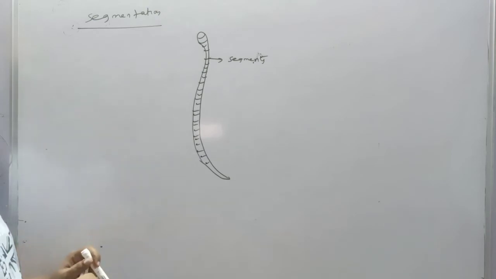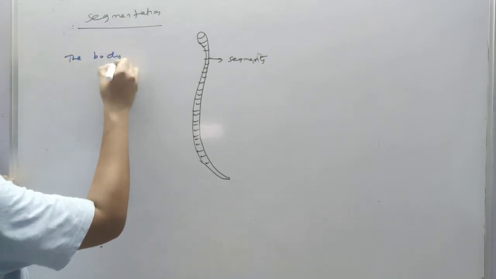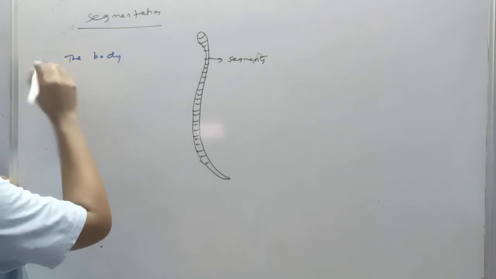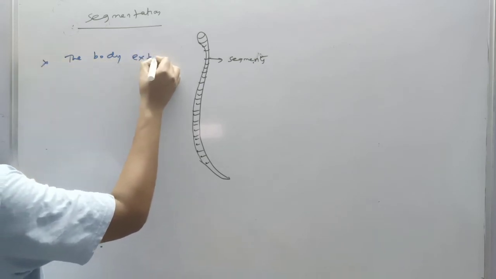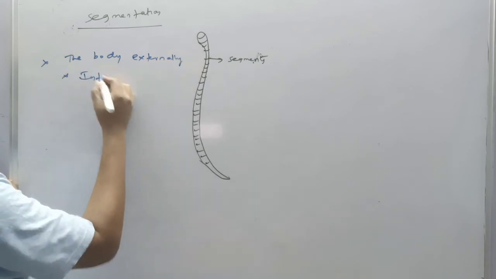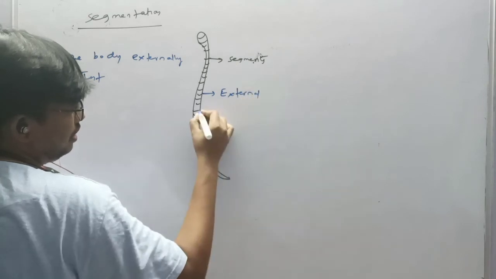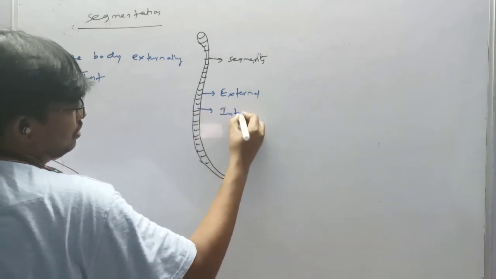The body, in some animals, the body externally and internally. This is the external part, outer part. This is the internal part.